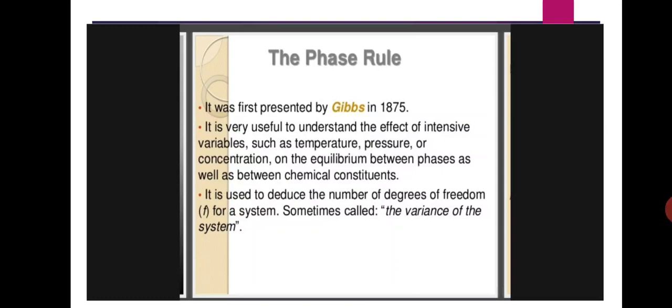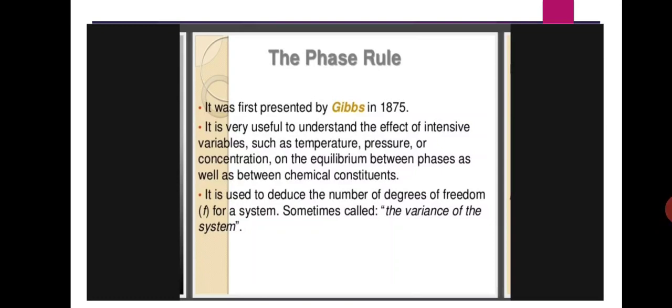Okay, here the number of degrees of freedom means the temperature, pressure, and concentration. Sometimes the reaction depends upon the three variables such as temperature, pressure, and concentration. Then the degrees of freedom of that particular reaction is 3.